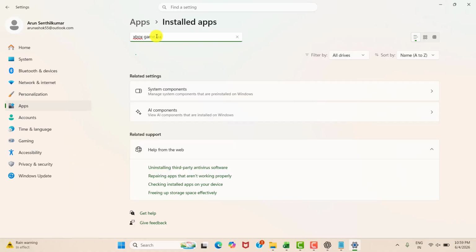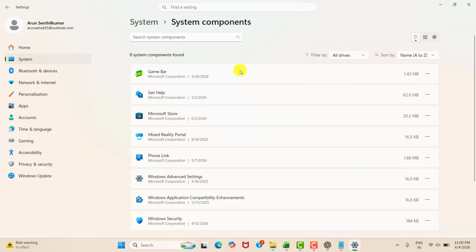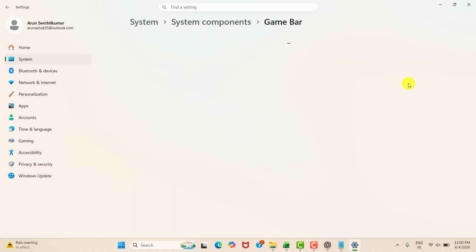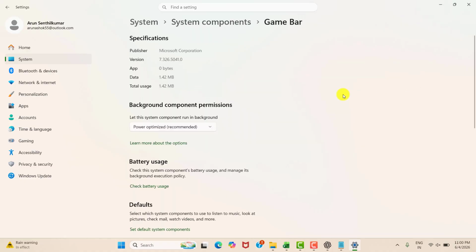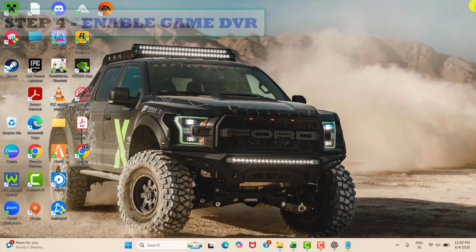You need to search for Xbox game. Once you're done, please enter into the system components and over that please enter into the game bar advanced option. Please scroll down, you may see repair and reset. Please do the repair and reset one by one. So once it's done, please close it.